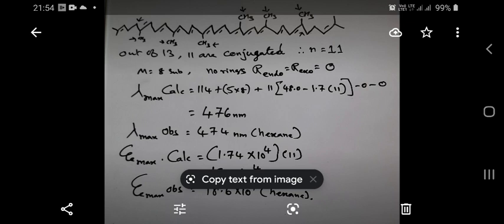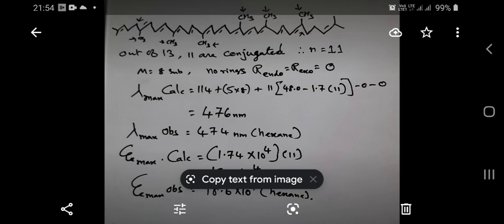11 are conjugated. So the N value is equal to 11. That means the 2 carbon-carbon double bonds at the extreme right and extreme left are not conjugated with the main part. So they should be treated as individual carbon-carbon double bonds. They are not conjugated. So out of 13, 11 are conjugated. The N value is therefore 11 for this molecule lycopene.